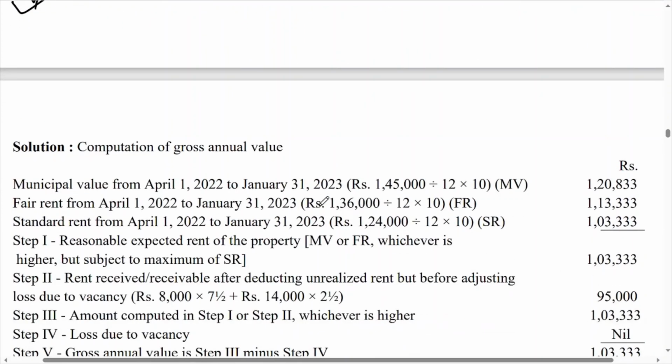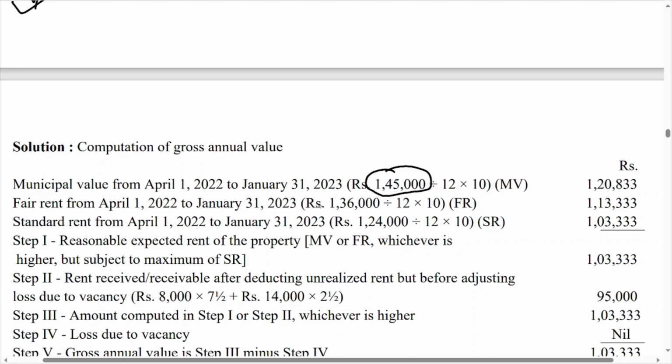So how to find out? First of all, you have to find out MV, FR, SR according to the months. Means the property is with Mr. X only for 10 months. So every data you have to convert into 10 months. So municipal valuation is normally 1,45,000. But this 1,45,000 is not acceptable because the property is with Mr. X only for 10 months.